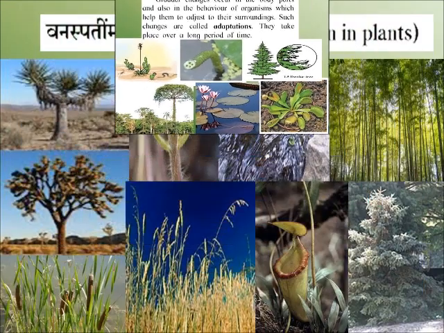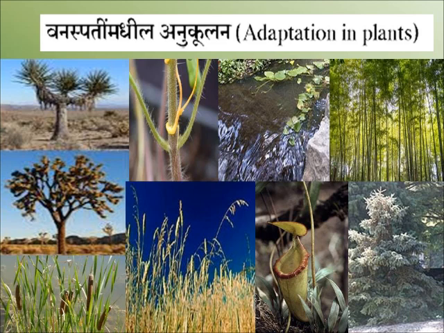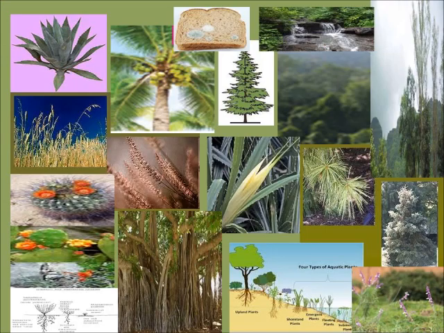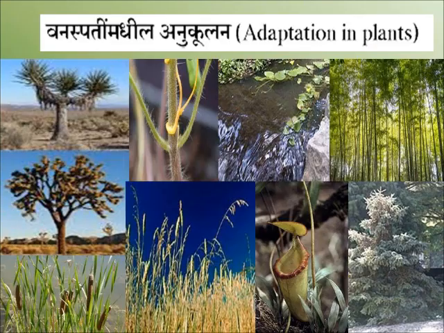Plants and animals need food to survive and grow. But if there is climate change or drought or flood, or if there is food shortage by any means, the animals and birds can move from one place to another. But plants cannot move. They are stationary in one place. The changes that take place in their body parts so that they can survive in these adverse conditions are called adaptation. This process takes a long time. That's why we see diversity in plants.